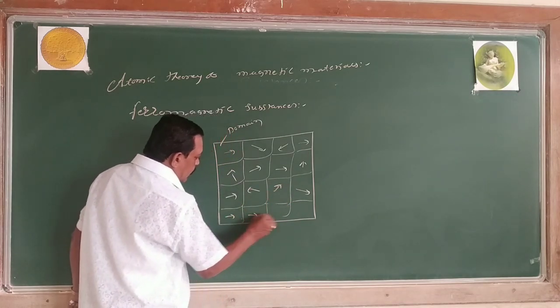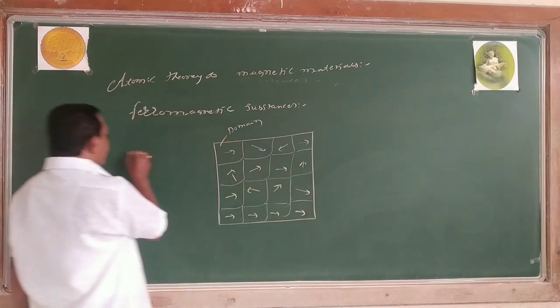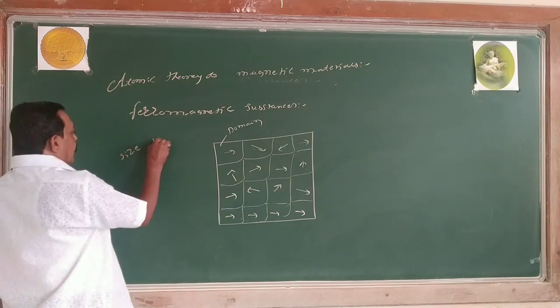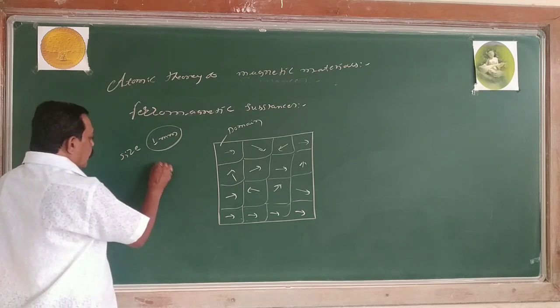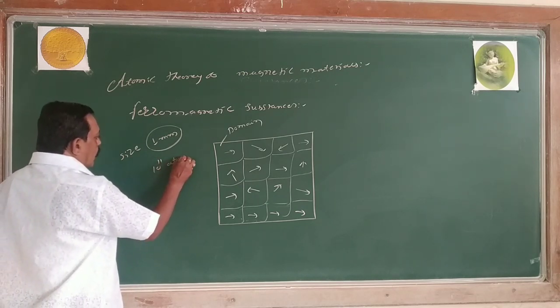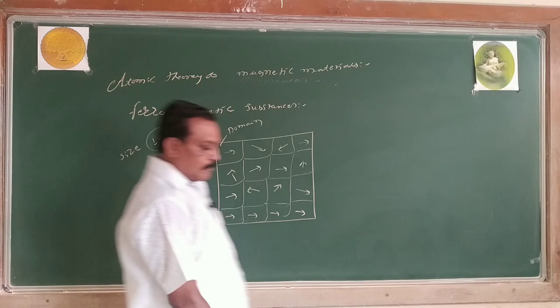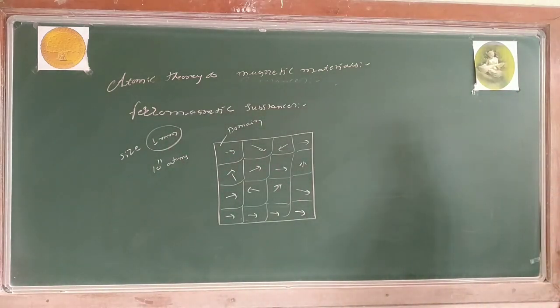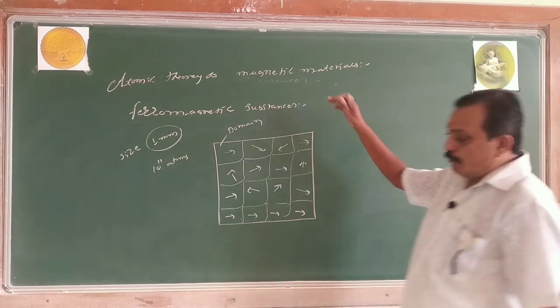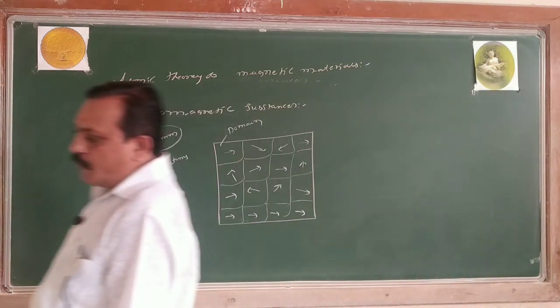What is the size of the domain? The size of the domain is 1 millimeter. In this 1 millimeter region, there are 10 to the power of 11 atoms or molecules. They are in randomization. Hence, the net dipole moment is 0 before the application of the magnetic field, in the absence of what? External magnetic field.